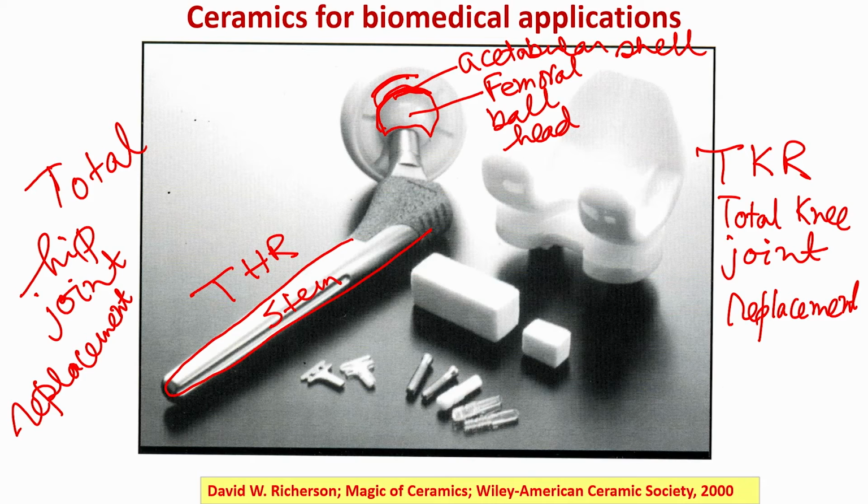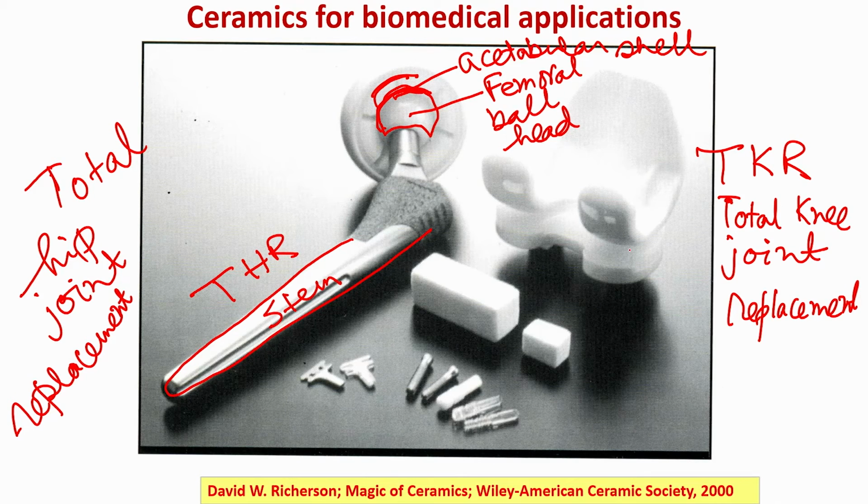In this particular case, total knee joint replacement, many patients who are suffering from osteoarthritis, if the osteoarthritic or related pain is very large, then they have to undergo total knee joint replacement, particularly the elderly patients.